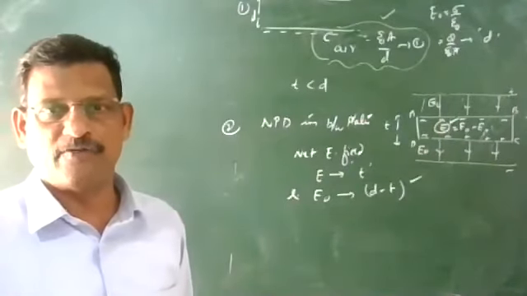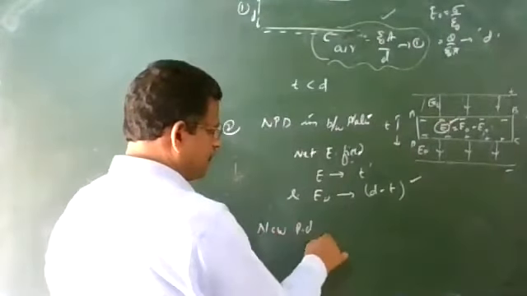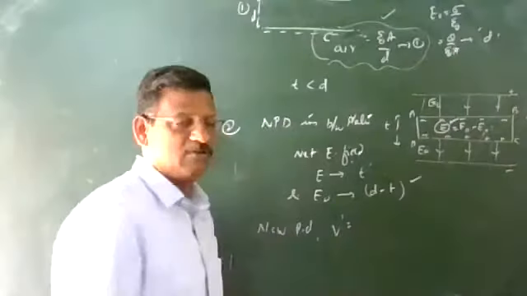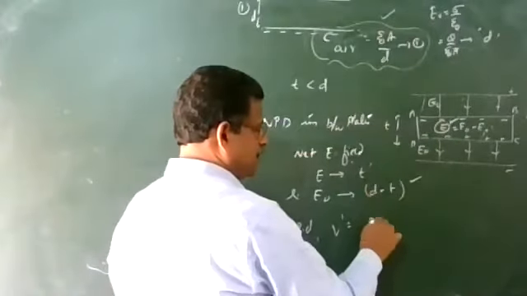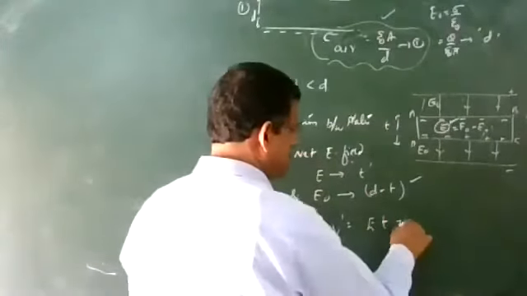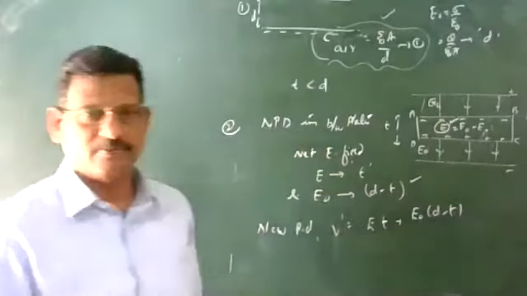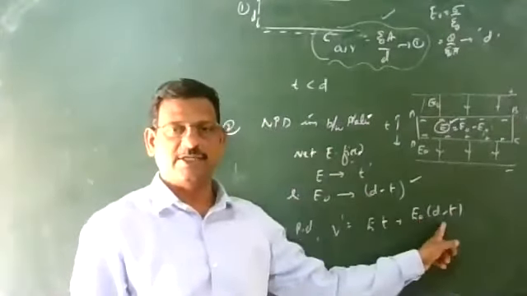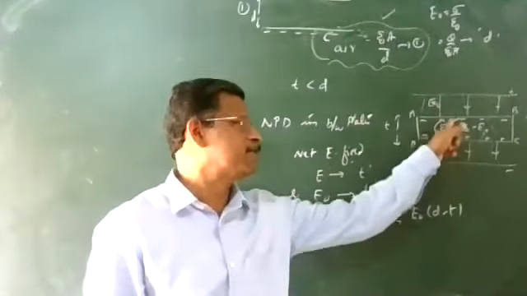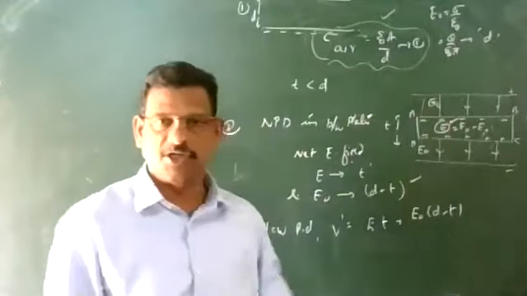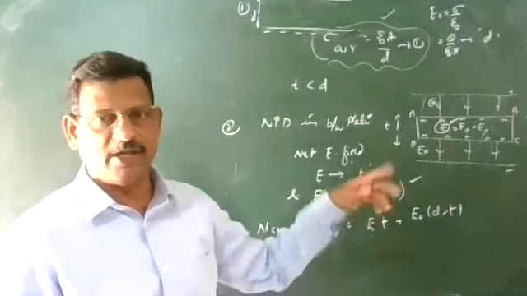So what is the potential difference between the plates of the capacitor now? The new potential difference between the plates is calculated as electric field into distance, which gives the potential. Two times you are doing it. First, electric field E over a distance t. Next, electric field E naught existing over the distance D minus t. You will get some potential that is to be added, so you will get the total potential difference between the plates. So convert the net electric field, this reduced electric field, in terms of E naught.